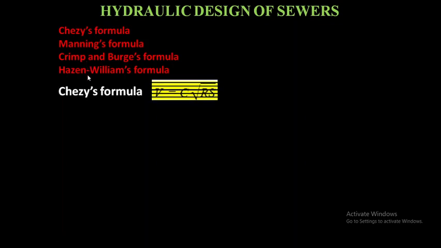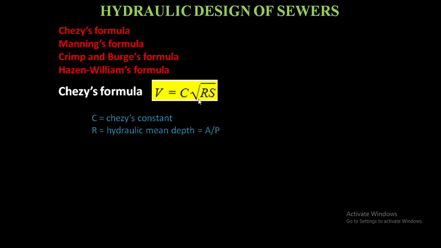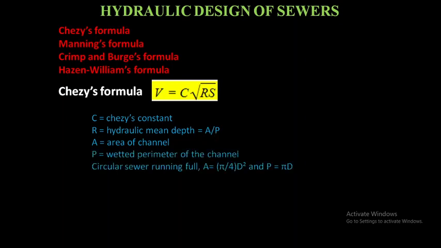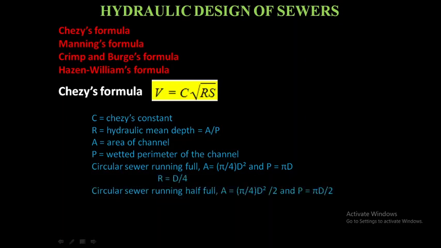First one, Chezy's formula. Chezy's formula states that V is equal to C root RS, where C is the Chezy constant, R is the hydraulic mean depth or hydraulic mean radius, equal to A by P, where A is the area and P is the wetted perimeter. Then S is the bed slope. Then for a circular sewer running full, A equal to pi by 4 d square and P equal to pi d, then R equal to d by 4.